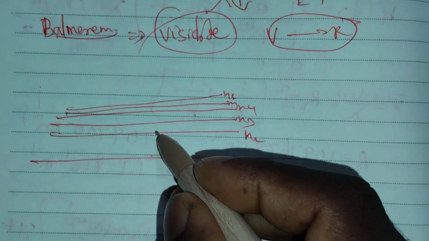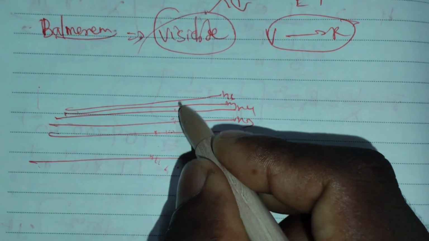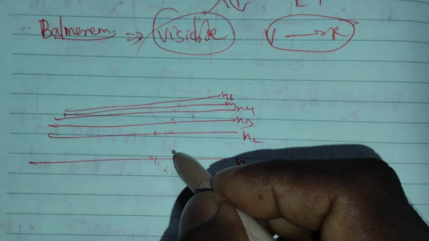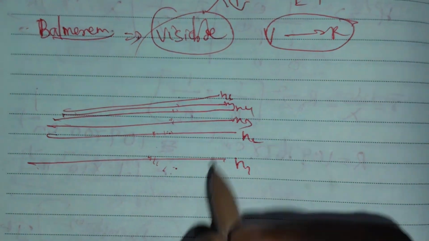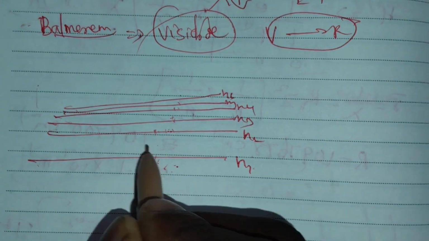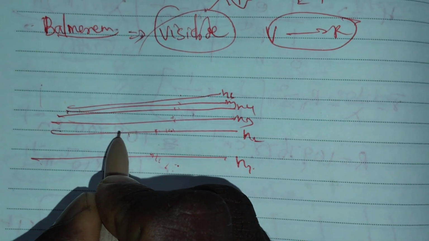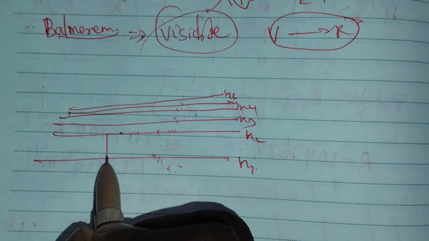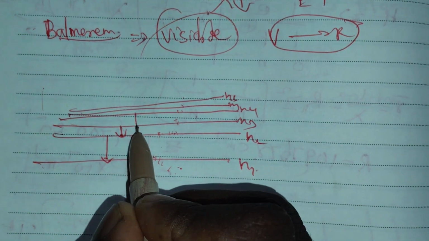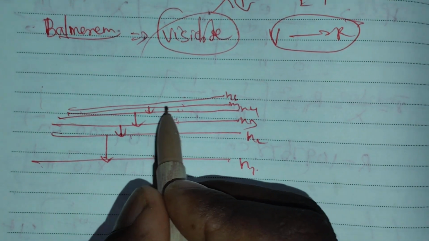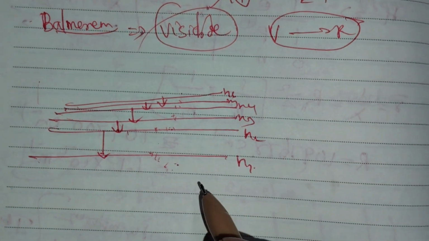Initially, the energy difference between these two is highest compared to the next ones. As the n value increases, the energy is quantized. Here, for the Lyman series, how many total lines are obtained? n2 to n1 is one line, and n3 to n2, n4 to n3, n5 to n4, n6 to n5. Like that, the lines are obtained.